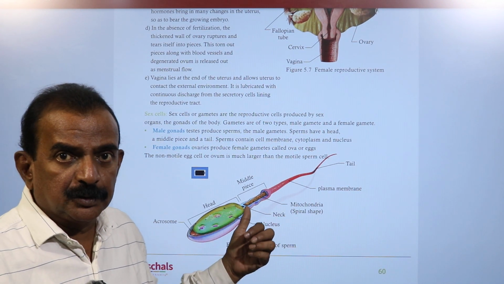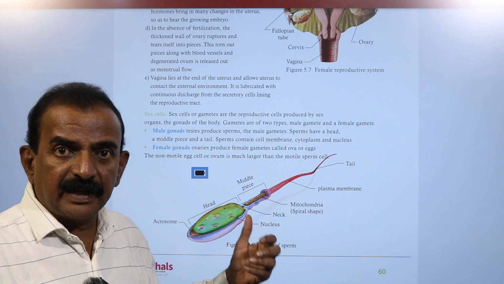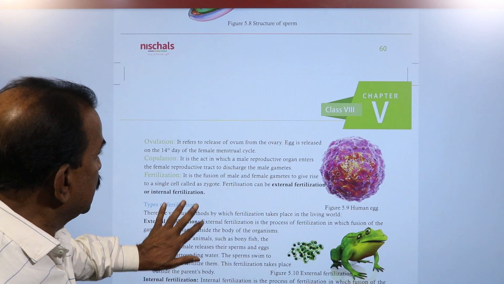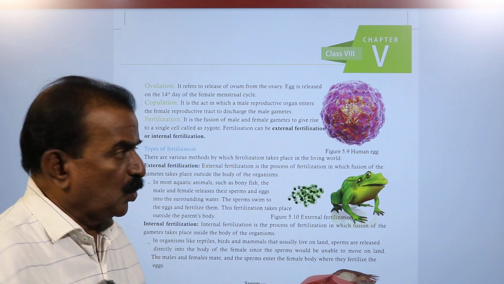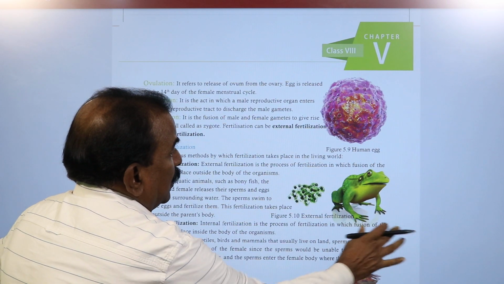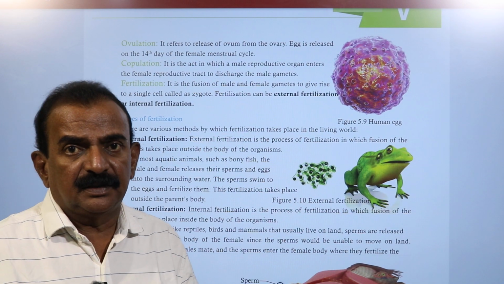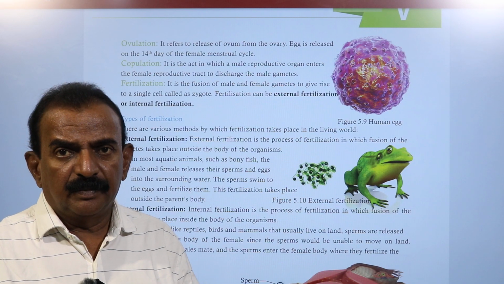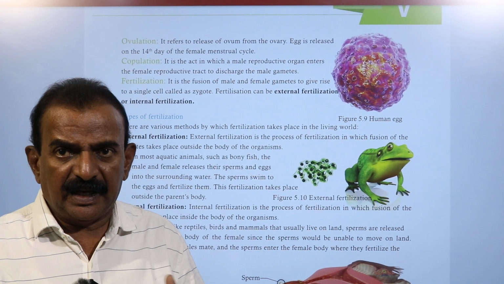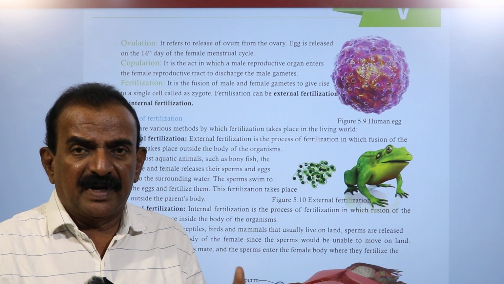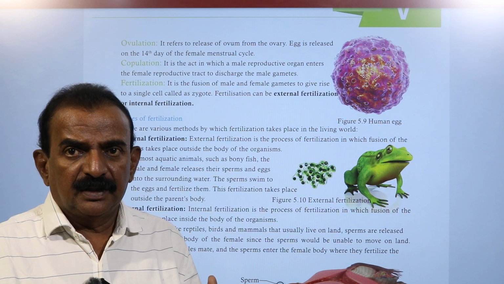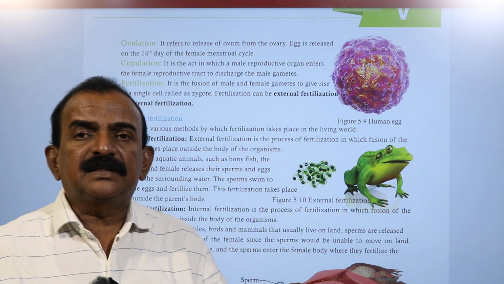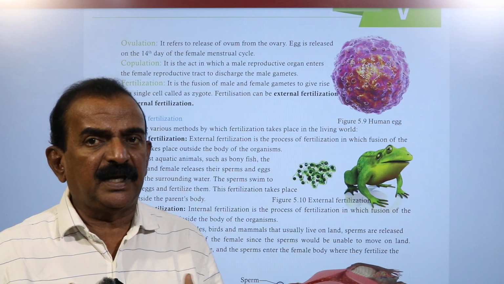This is a human sperm cell, and it consists of a head, middle piece and tail. And we need to discuss what is ovulation. So, what is ovulation? Ovulation means females release an egg, an ovum. When they reach the puberty stage, every month this happens, and that is called ovulation. So, ovulation means release of an ovum or egg in females after they reach puberty.